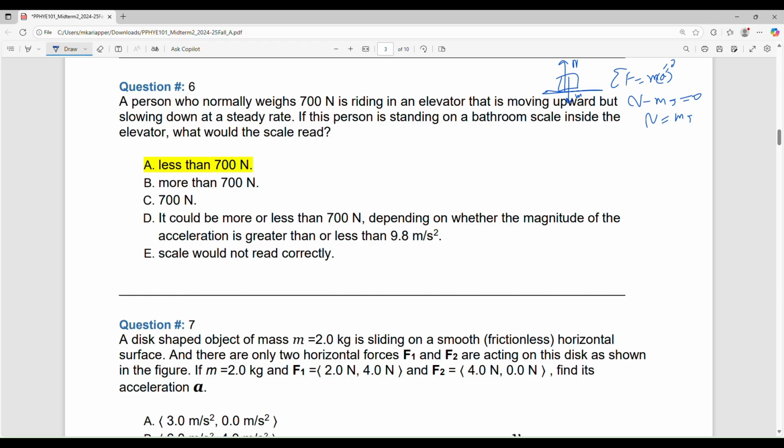But this is not generally the case, because the elevator can move. So acceleration is in general not equal to 0. That means the correct equation in an elevator is n minus mg, that is the net force, is equal to ma. I cannot say this is 0 now in general. So our equation becomes n is equal to mg plus ma.